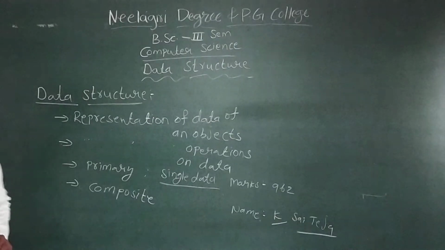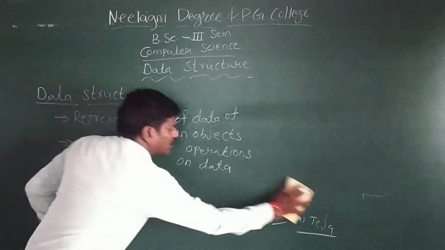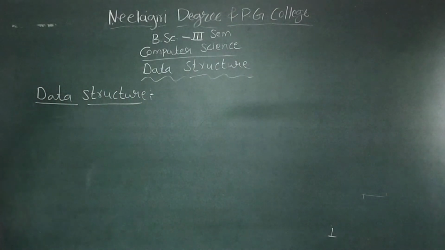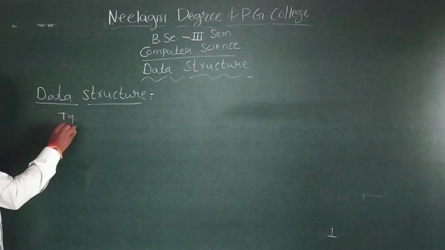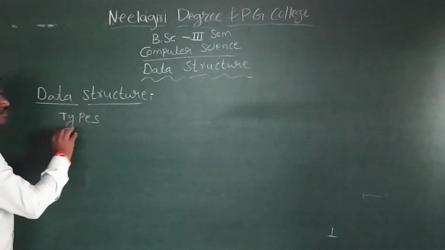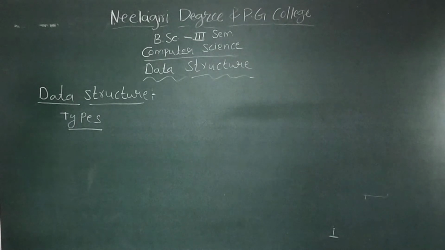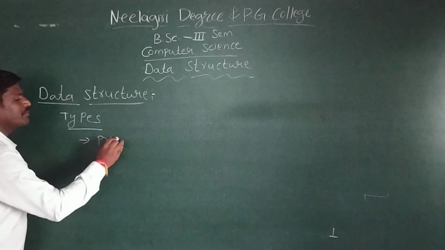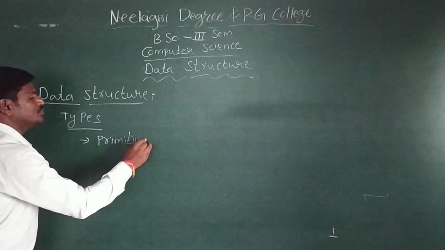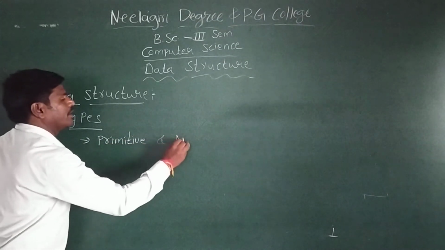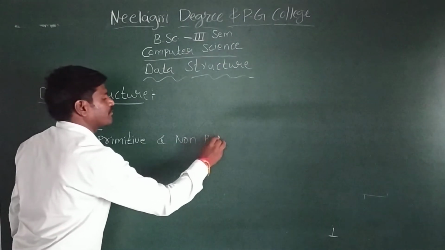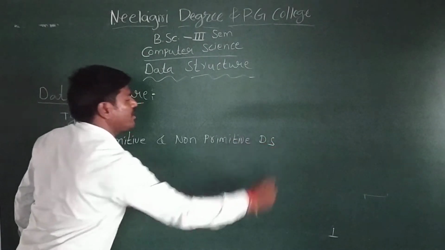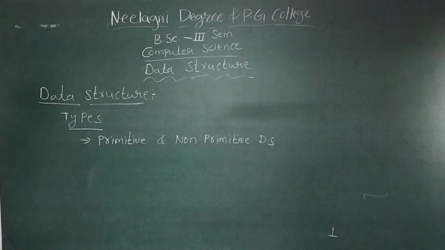Now we will see types of data structures. Generally there are 4 types of data structures. One is primitive data structure and another is non-primitive data structure.